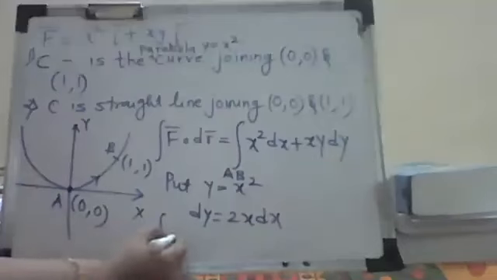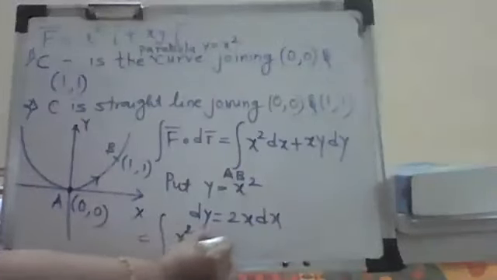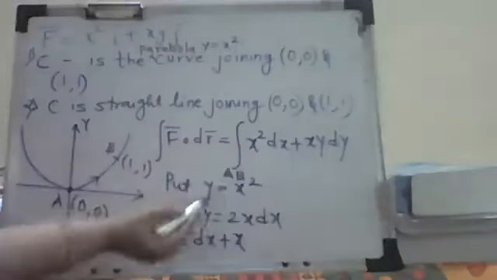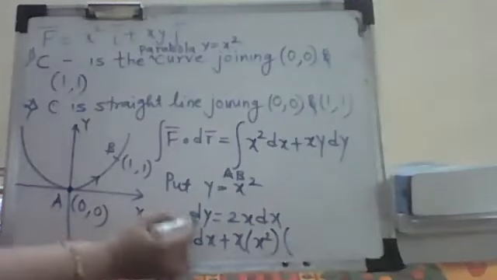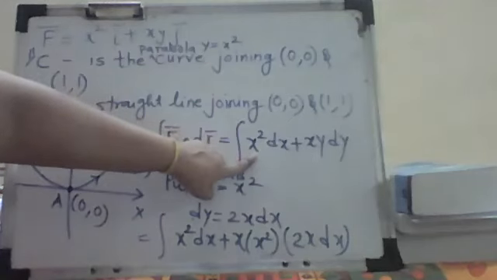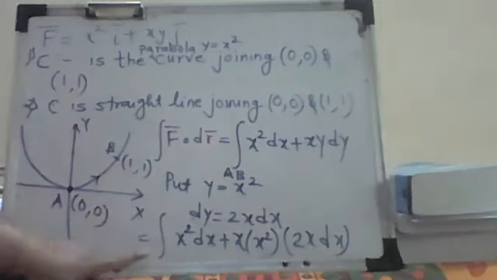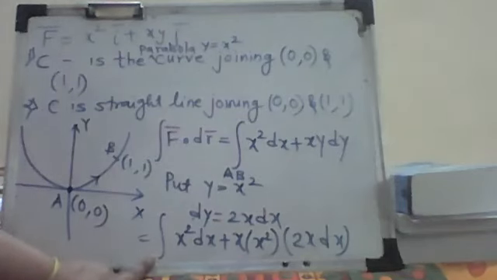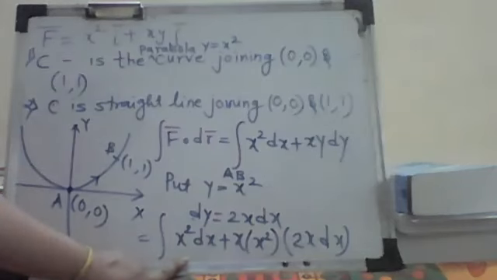So the integral, we write it as x square dx plus x times, in place of y, I have to write x square. So it is x square into, what is dy? 2x dx. Correct? Now see this integration, which was written in terms of x and y earlier, we have converted completely in terms of x.